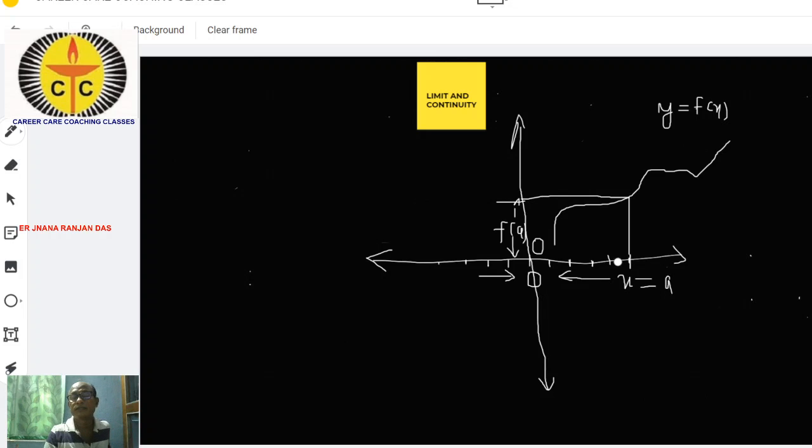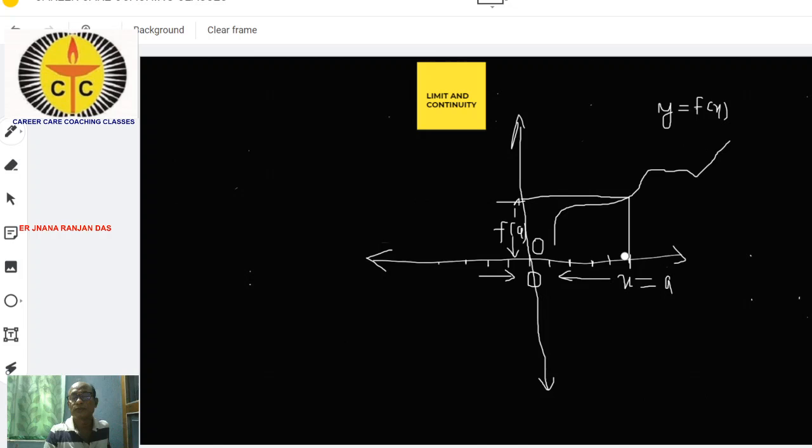Why? Because there are infinite number of points in between, so each time approaching, you can never reach this point x is equal to a. I will take an example to clarify this.